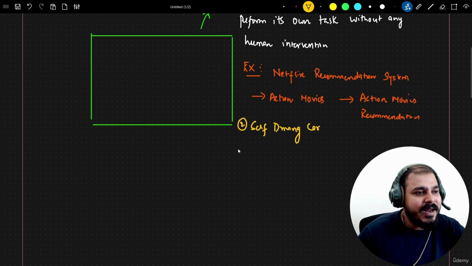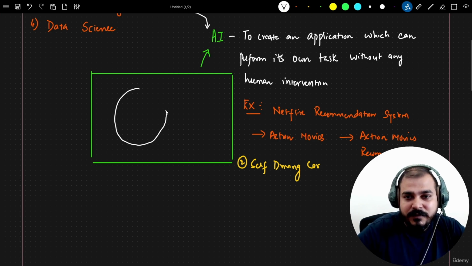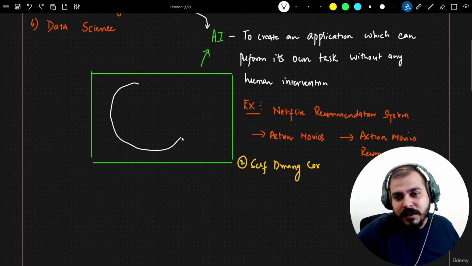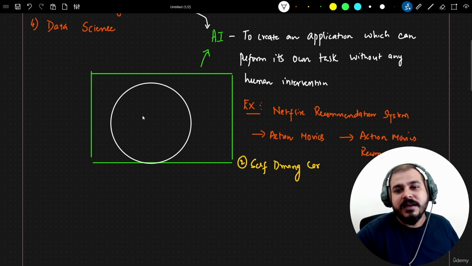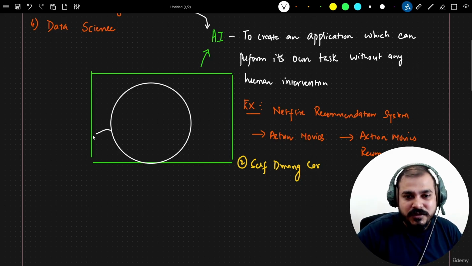Now, I hope we are very clear about artificial intelligence. Let's discuss the next one, which is machine learning. If I talk about machine learning, I can definitely say machine learning is a subset of AI. Let me make this circle a little bit bigger, and machine learning will fall somewhere inside this, which can also be called a subset of AI.